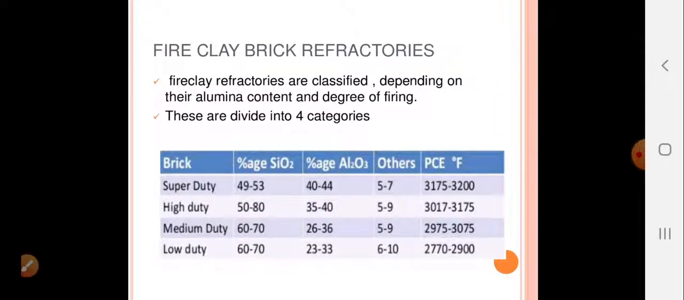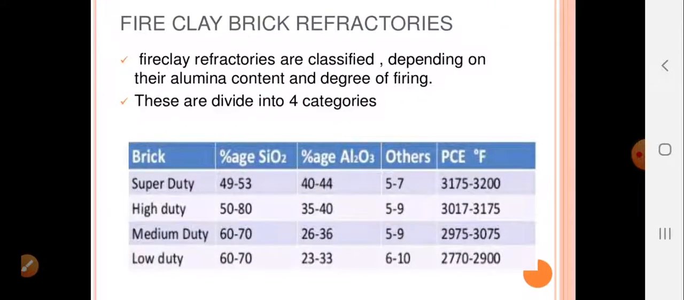Another type is fire clay brick refractories. They are classified depending upon their alumina content and degree of firing. And they are classified into 4 categories: super duty, high duty, medium duty, and low duty. So it is based on the percentage of silicon dioxide present in it, and also that of Al2O3. So in super duty type, maximum content of alumina as well as silicon products is obtained.